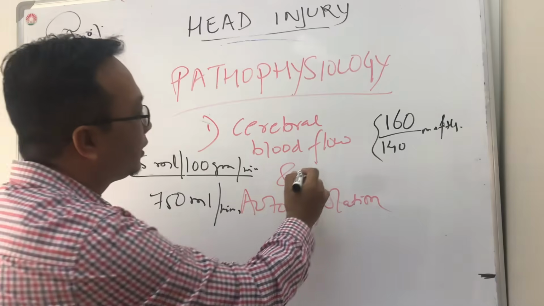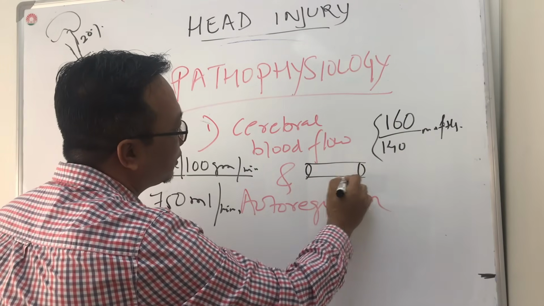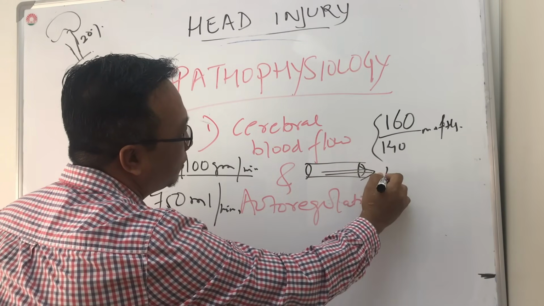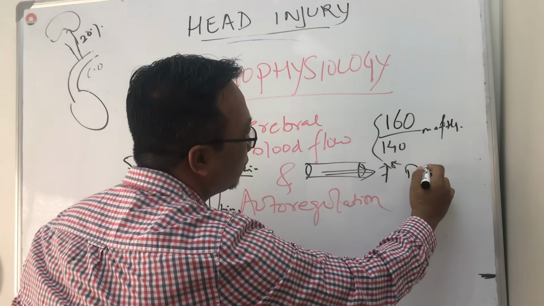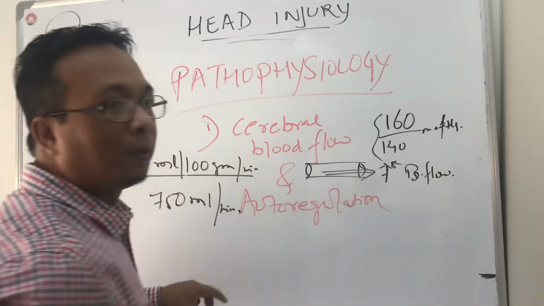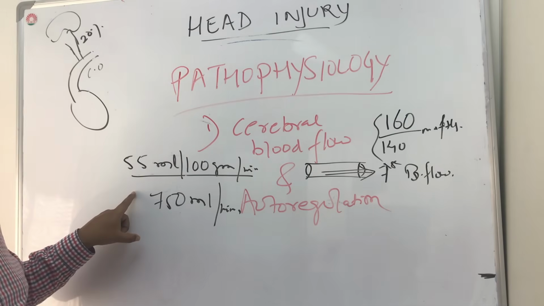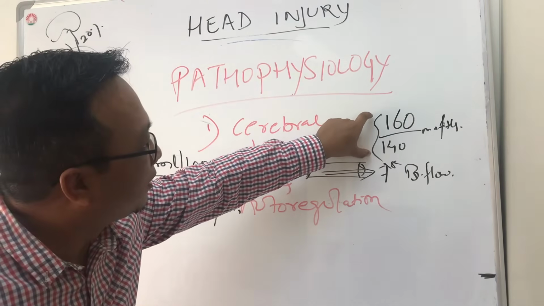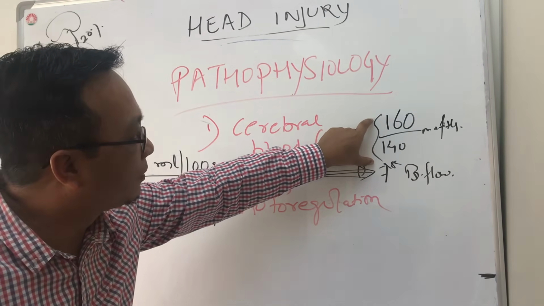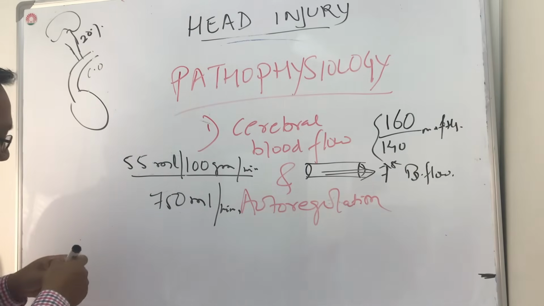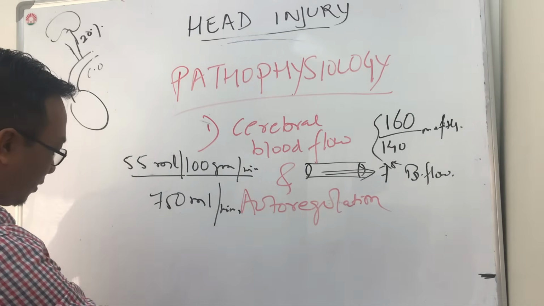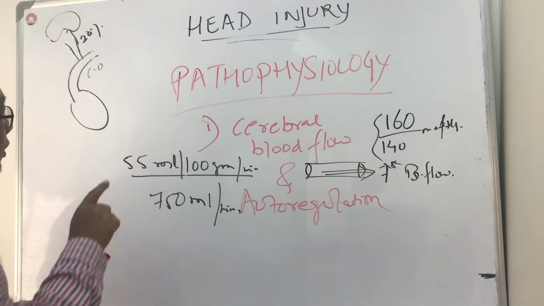We know when the pressure is increased, there will be increased blood flow to the rest of the organs. But it is not the same in the case of the brain. Though there is an increase in blood flow in the systemic circulation, the brain will maintain its flow by vasoconstriction or by vasodilatation.